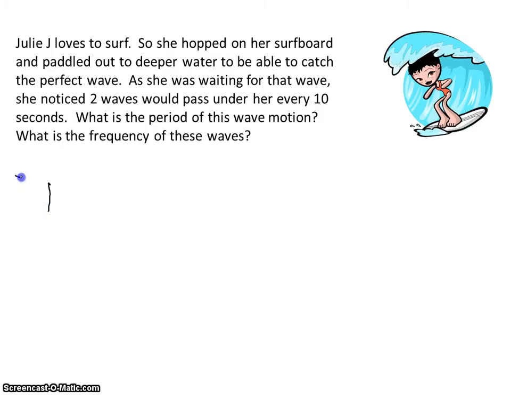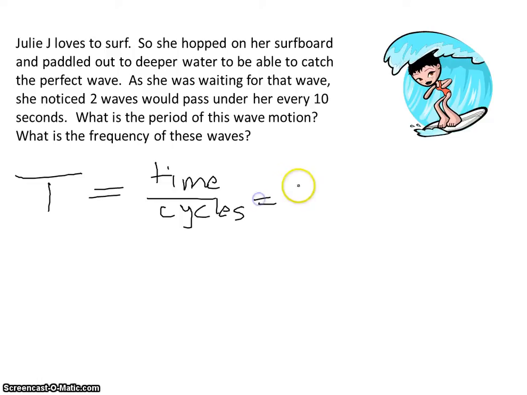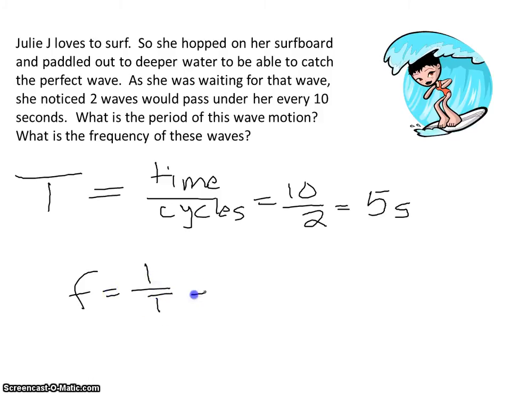So again, let's look at that period. Period would be the time divided by the number of waves, the number of cycles. So pretty straightforward here. We take the time, which was 10 seconds, and we divide that by 2 because that was the number of waves she counted. So her period is 5 seconds. The frequency would be 1 over the period. So that would give us 1 over 5, or 0.2 hertz.